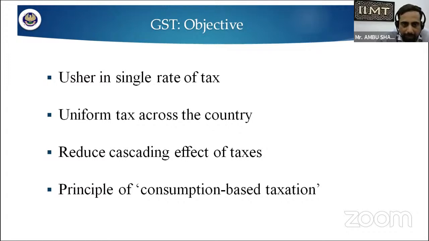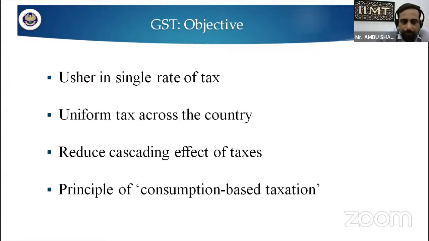Now after 110, you add 10% more value. Then you have to pay the tax on the 10% value you are adding, not the total value. When tax is charged on the total value, that is called cascading. This cascading effect was reduced after the implementation of GST, and that is the primary and most important objective of GST. And the principle on which GST works is the consumption-based taxation system.